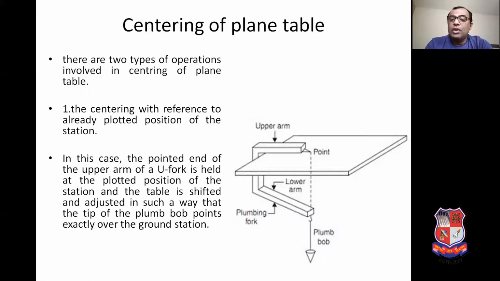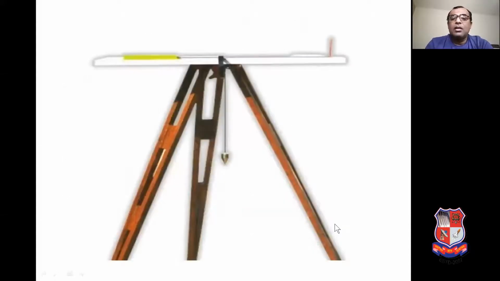When this is achieved, we can say that the plotted point and the ground station are on the same vertical line, and centering of the plane table is over in case number 1. This is the figure that represents case number 1.